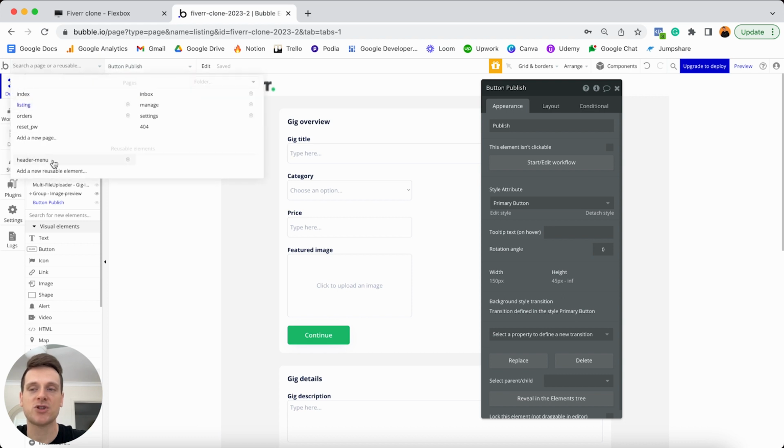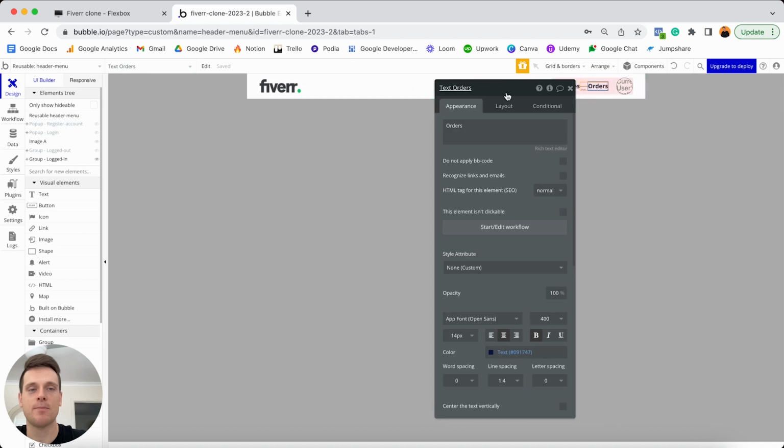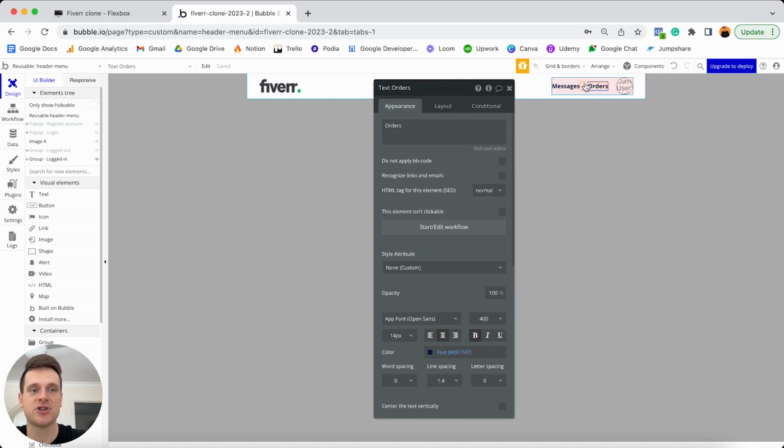I'll jump over to my header menu and I'm going to open the group that's displayed when a user is logged in. So this is my red group with the 2 existing text elements as well as the profile photo. And now within this group, what I'd like to do is add in another text element. But in order to streamline that process, I'm just going to select my existing orders text and make a copy of that. Only when it comes to this text here, I'm going to have this display the words post product.